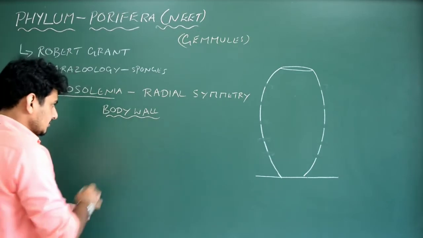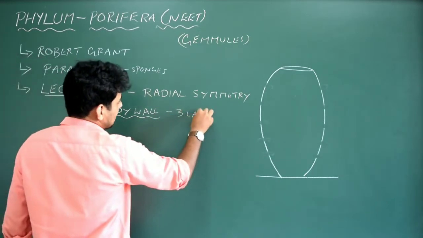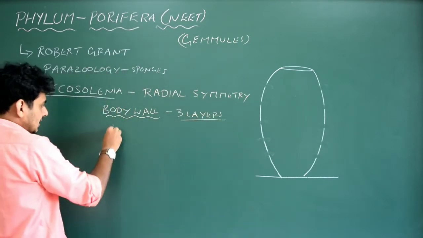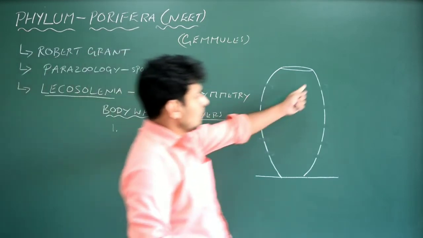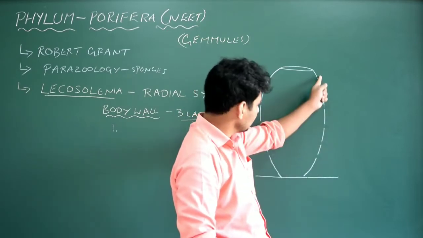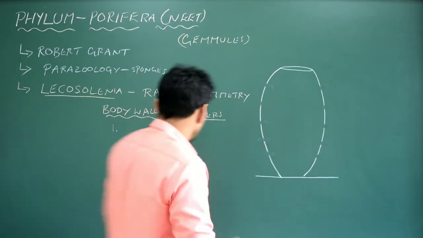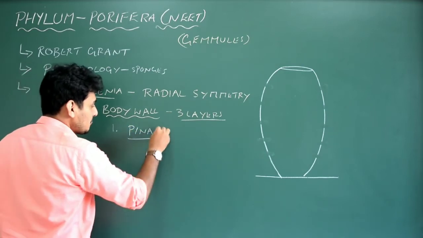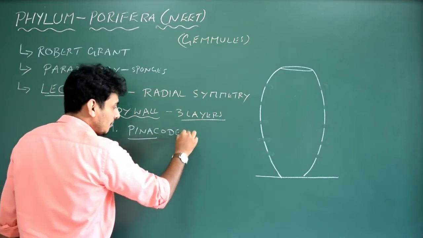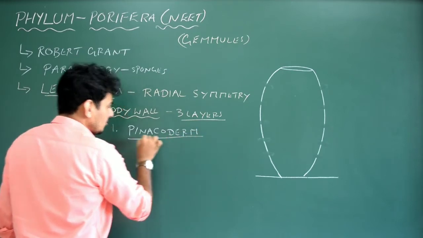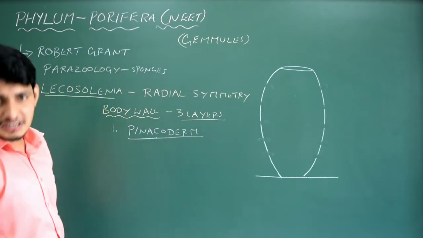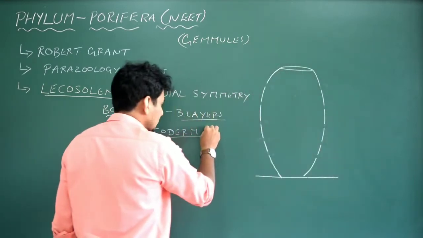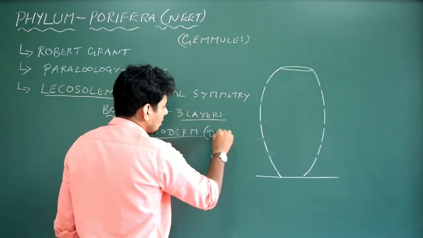So three layers, we write it. The layer number one is actually called pinacoderm. See the names, a bit weird and strange. Pinacoderm, biological name. Pinaco means external, outside. So this is the pinacoderm. It has one more name, that is called dermal ostia.